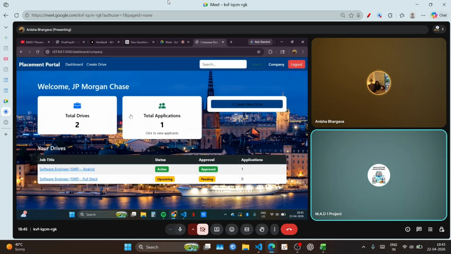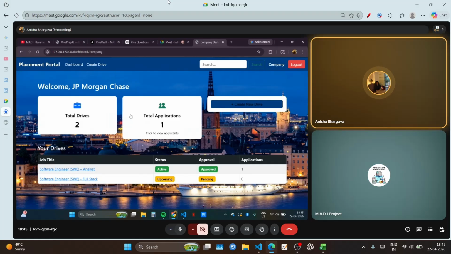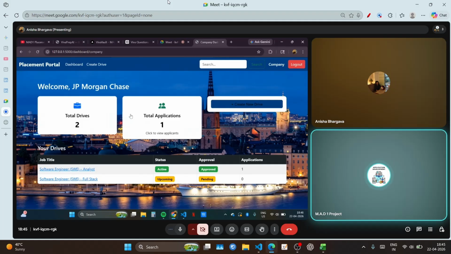Can't you? No, sir, we can't do that simultaneously, because when we log in, the session shows the user ID and the user name, and for the company dashboard the session has been storing the JP Morgan's ID and the company role. No, no, no. You didn't get what I'm trying to tell you.